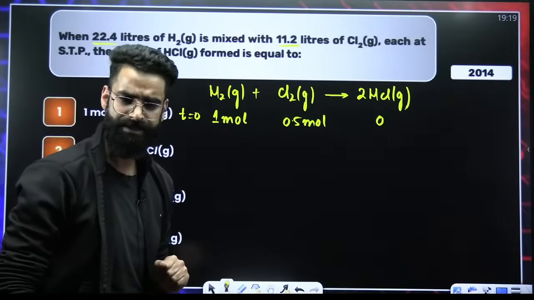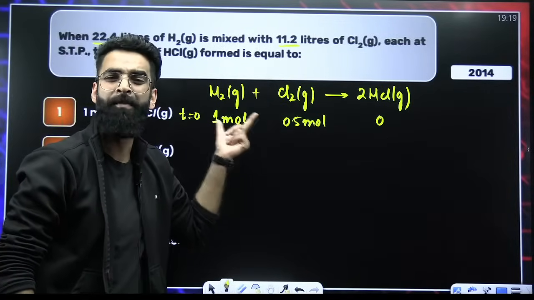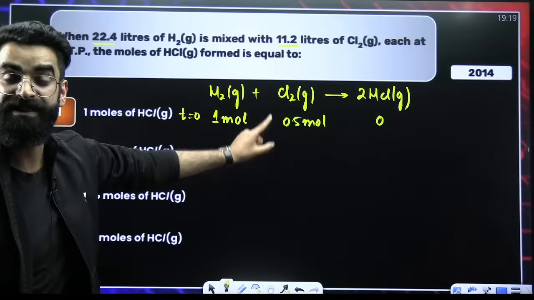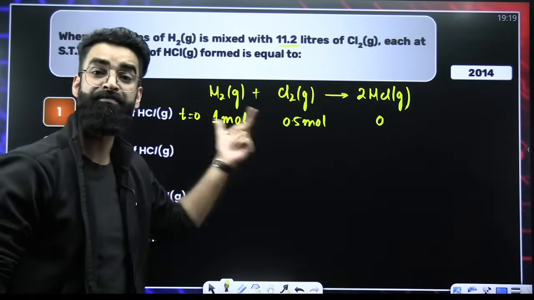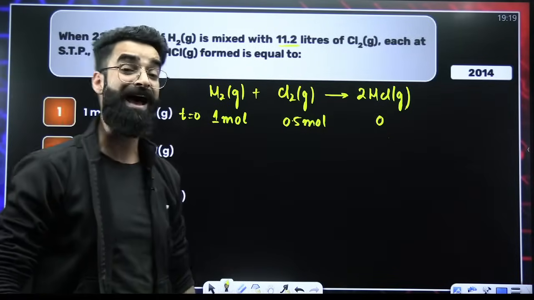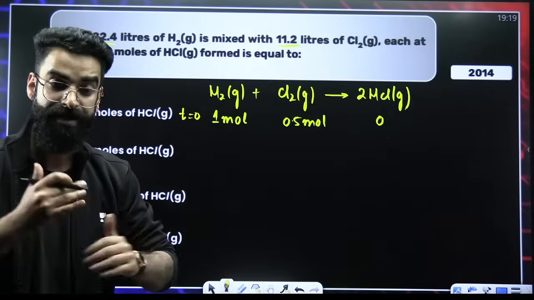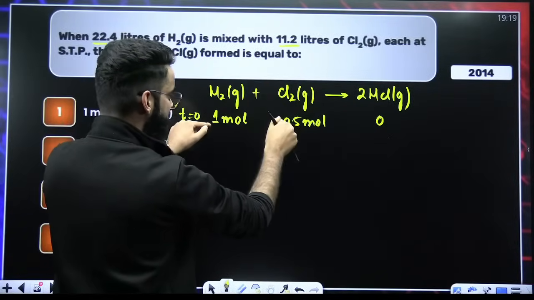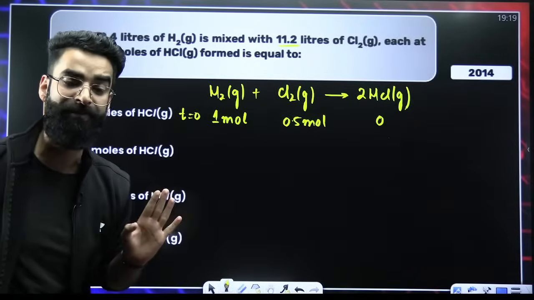Now, my dear students, try to understand carefully. Whenever you are given the amounts of all the reactants, which concept do we use? We use the concept of limiting reagent. In the limiting reagent concept, we are supposed to balance the reaction first, and the reaction is already balanced. Now it's high time to check which reactant is the limiting reagent. How do we check that? Given moles divided by the stoichiometric coefficient. The one which gets the least value is always the limiting reagent.